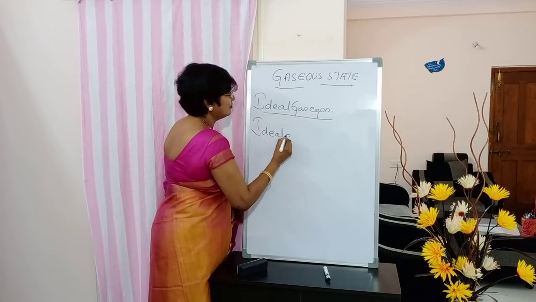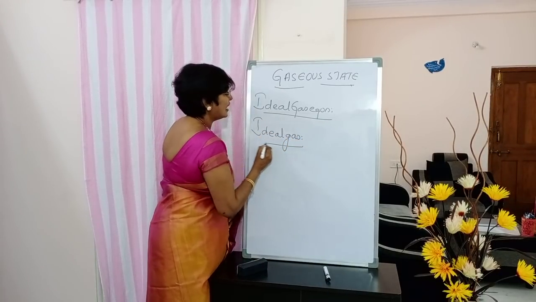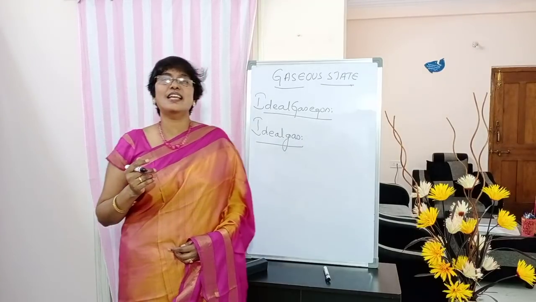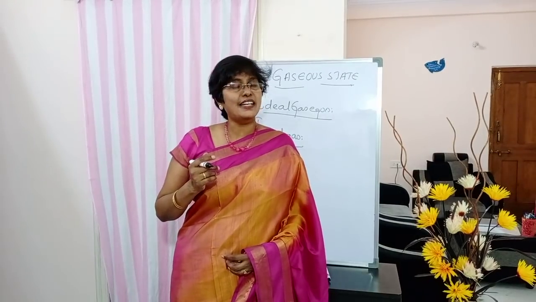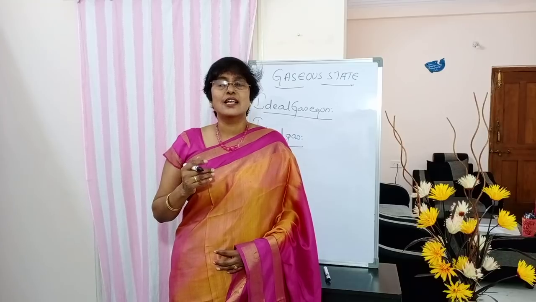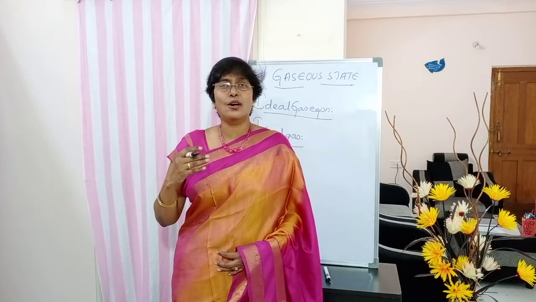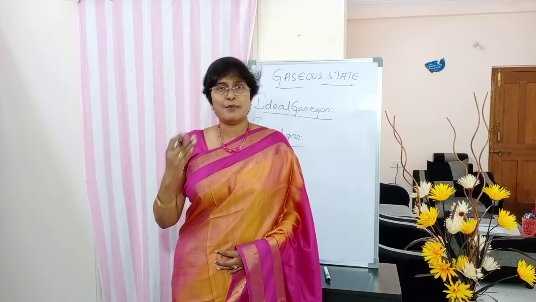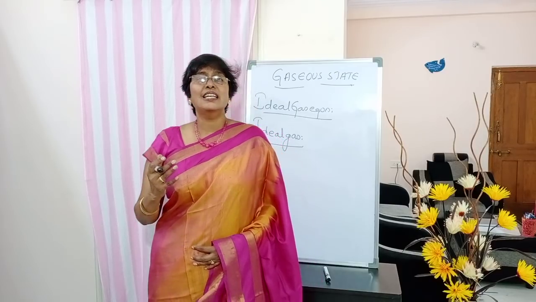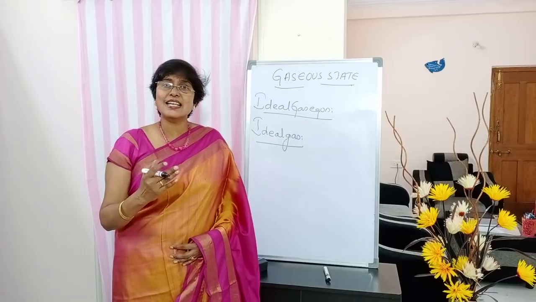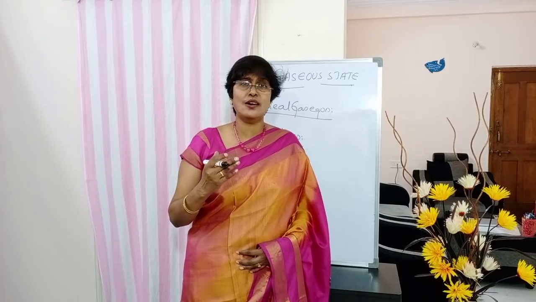Put the side heading. Ideal gas. So what is an ideal gas? An ideal gas is the gas which obeys gas laws at all ranges of temperatures and pressures. Okay, write down the definition, students. A gas which obeys gas laws.